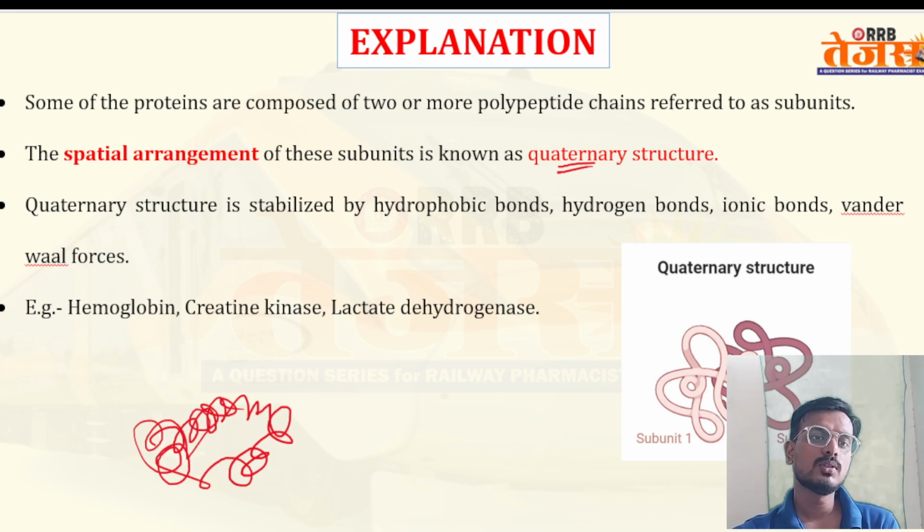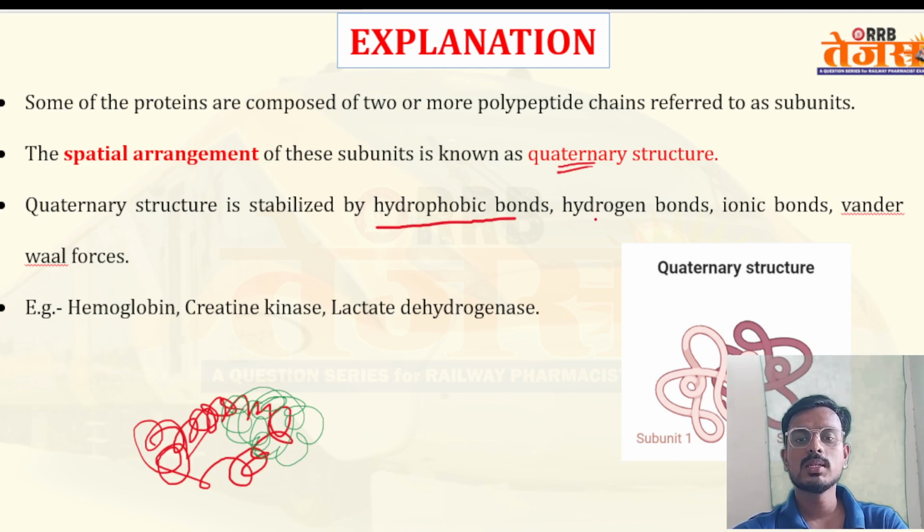Okay, this is one subunit, another subunit also arranged like this. This is basically called the spatial arrangement of protein. So the quaternary structure is basically stabilized by, as I discussed previously, hydrophobic bonds, hydrogen bonds, ionic bonds and van der Waals forces. The example is very important from an exam point of view.